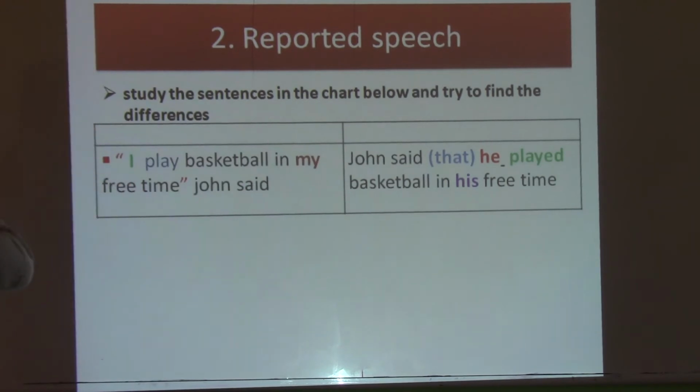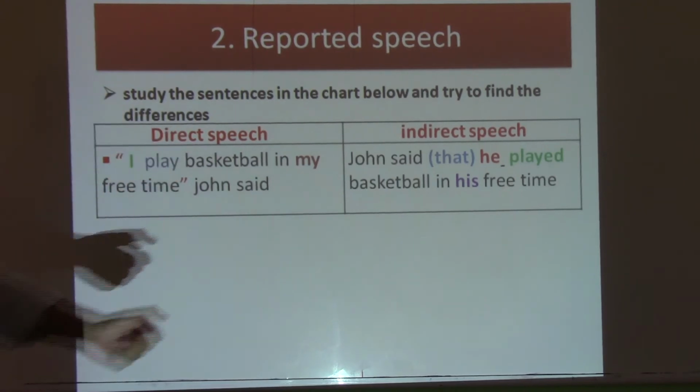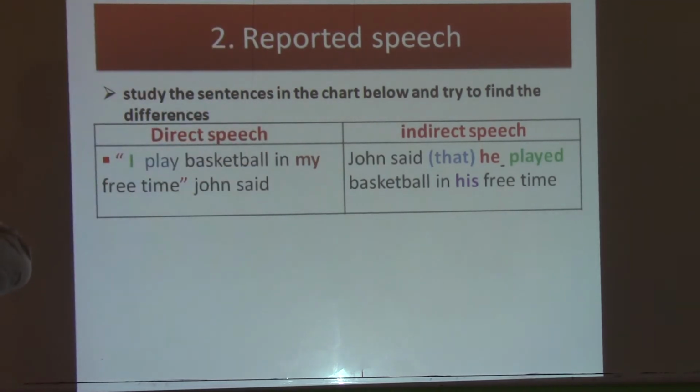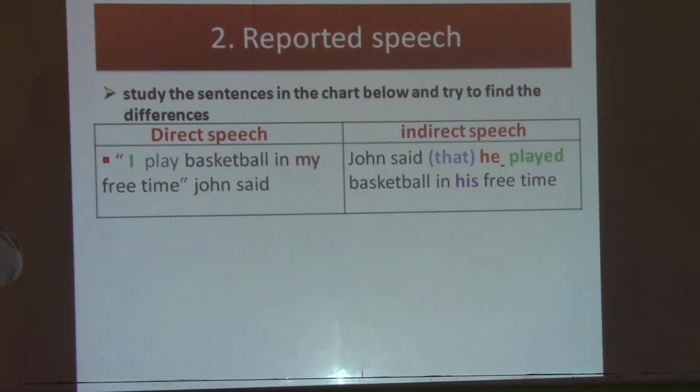So what's the difference between the two sentences here? The first one is direct speech and the other one is indirect. So when we talk about the difference between direct and indirect speech, the first one has the quotation marks.